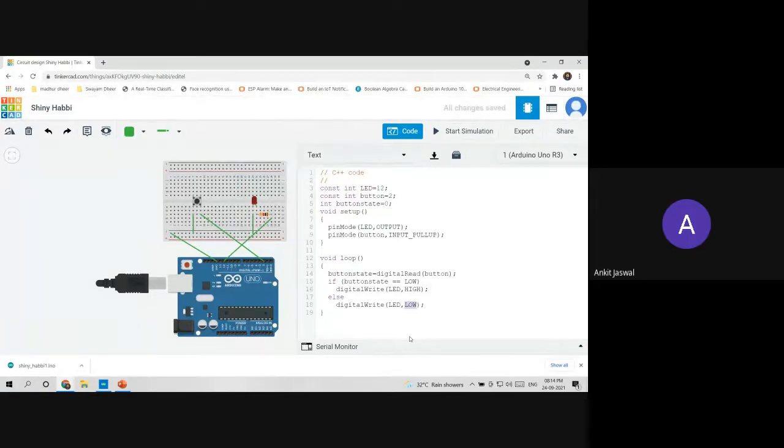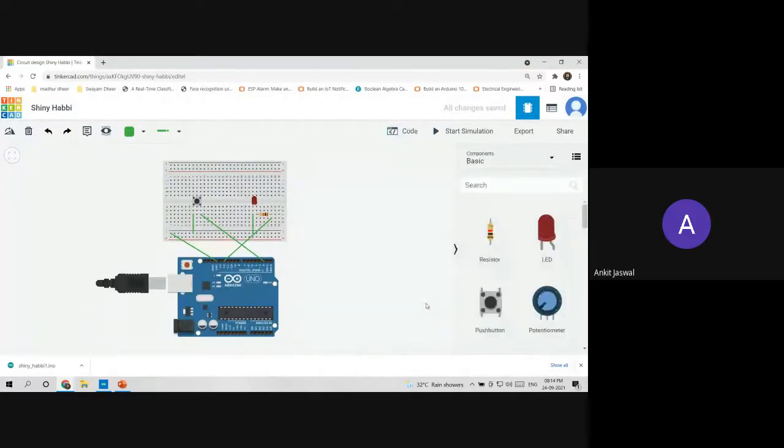Swam, can you please check it once if I share my screen? I do not know if it's favorable or not. Let me ask. Madhur bhai, are you there? So should he share the screen? Who is this actually? Is this Linkeshwar? Ankit, I think it's better if you put your code in the chat box. Yeah, please put your code in the chat box. I'll see it. He's having a problem with the simulation, I think. Yeah, he has already put his code here.